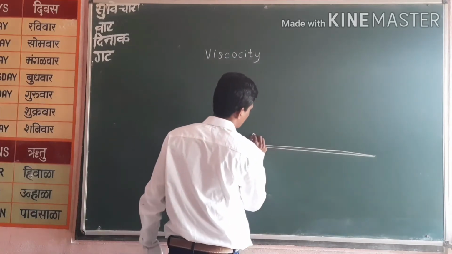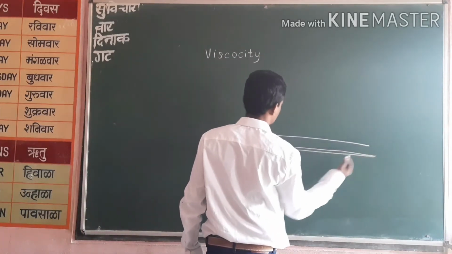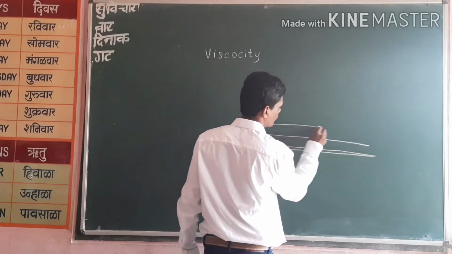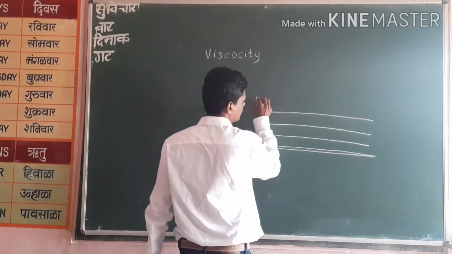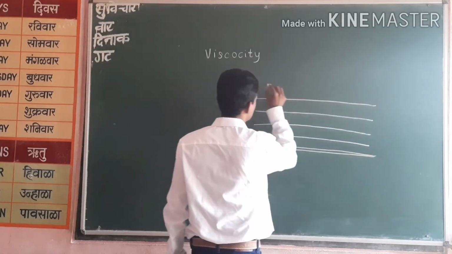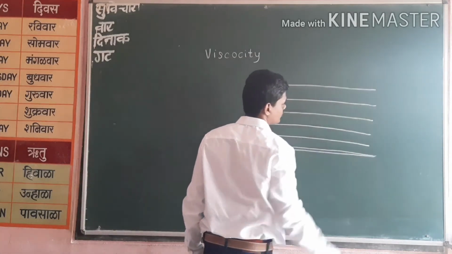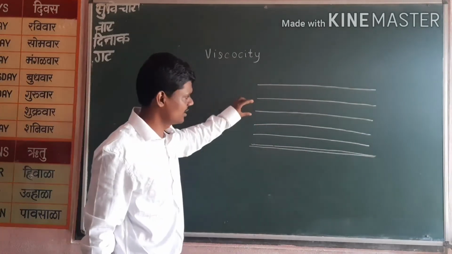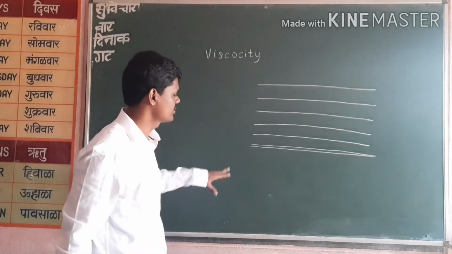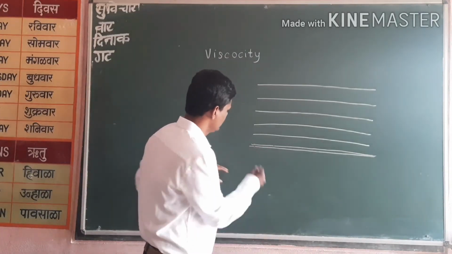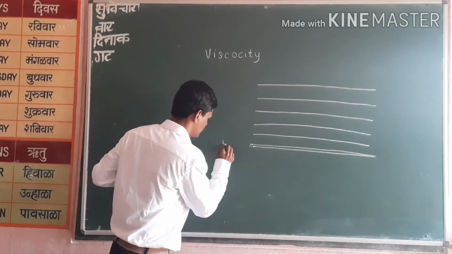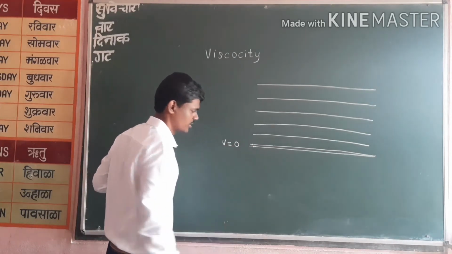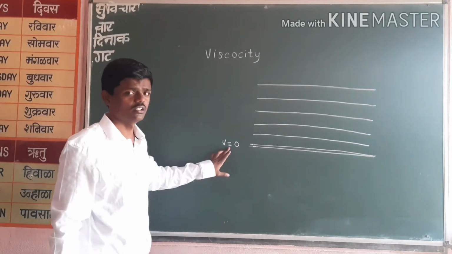Then here is another one, like this. So these are equidistant layers. Okay. Now what is happening? The layer in contact with the surface is practically at zero velocity. Okay, it is at zero velocity.